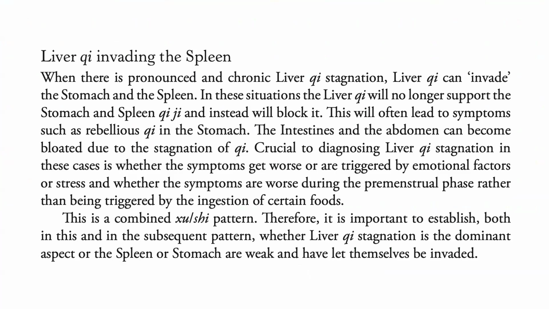The intestines and the abdomen can become bloated due to the stagnation of qi. Crucial to diagnosing liver qi stagnation in these cases is whether the symptoms get worse or are triggered by emotional factors or stress, and whether the symptoms are worse during the premenstrual phase rather than being triggered by the ingestion of certain foods. This is a combined deficient excess pattern. Therefore, it is important to establish both in this and in the subsequent pattern whether liver qi stagnation is the dominant aspect or the spleen or stomach are weak and have let themselves be invaded.